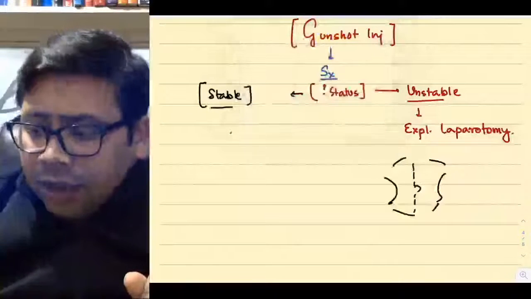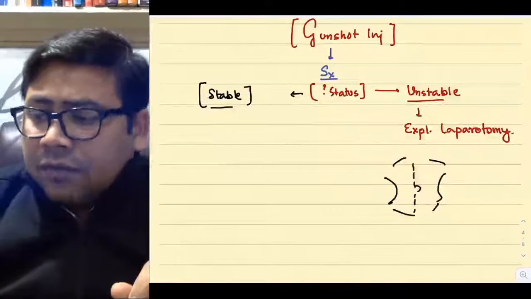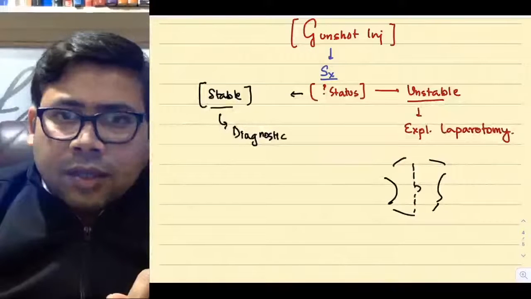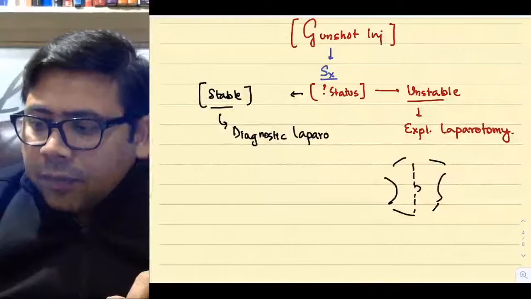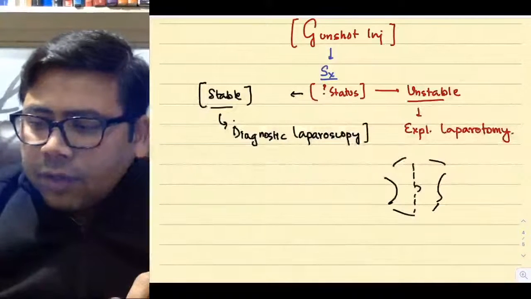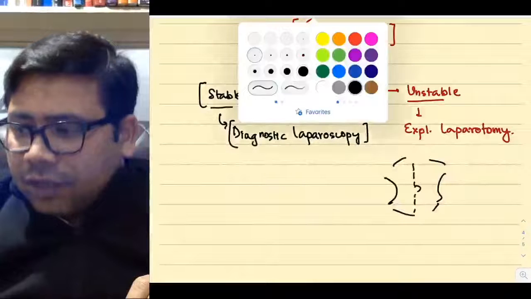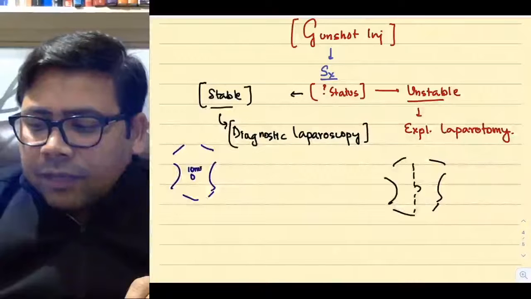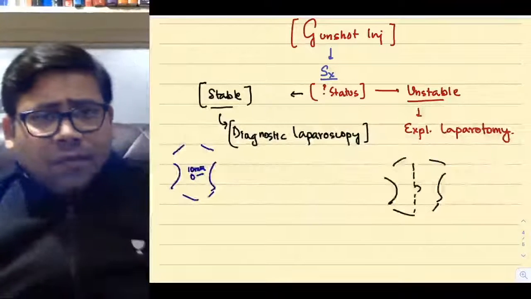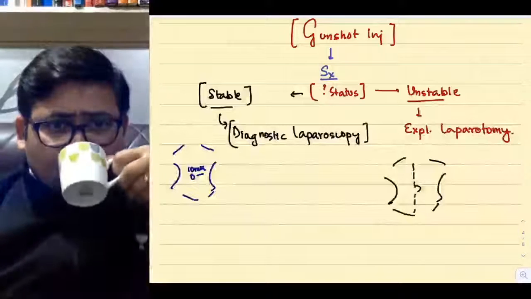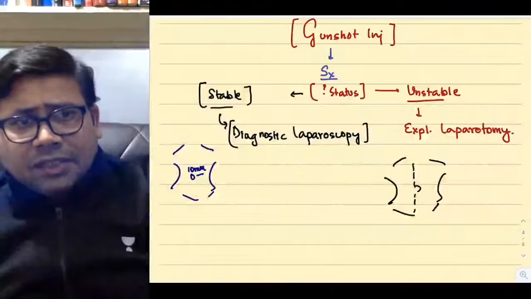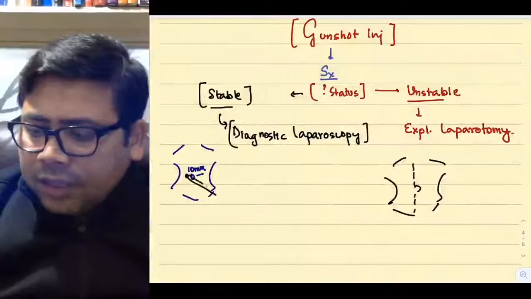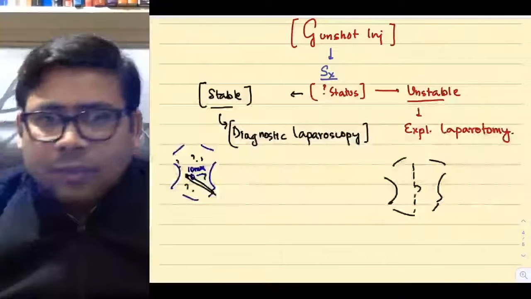That is why in this case we will go for diagnostic laparoscopy. If you talk about diagnostic laparoscopy, what is the advantage of this? The entry into the abdomen is via a 10 mm telescope, even nowadays a 5 mm telescope you can do. So it's a very small telescope. It's only a 5.5 mm incision that you make, and you go inside the abdomen, you examine all the spaces.